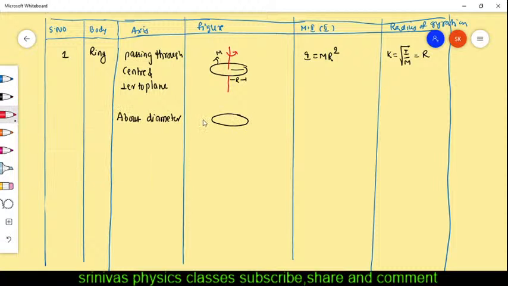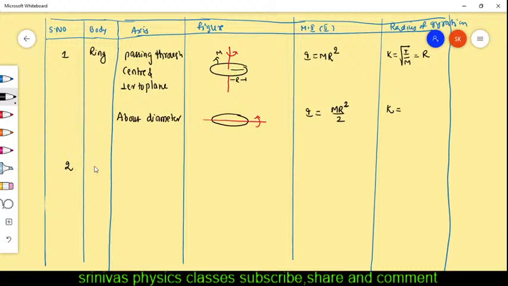Around the diameter it is rotating. Then what is the formula for the moment of inertia? You just have to learn the moment of inertia formulas by heart. MR square by 2 you will get. And what about the radius of gyration? Can you write in the chat box what is the radius of gyration?